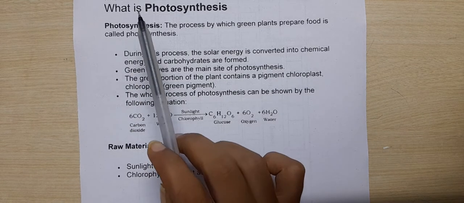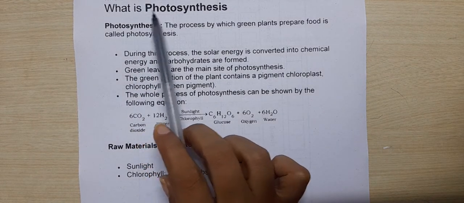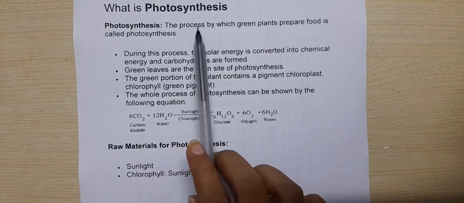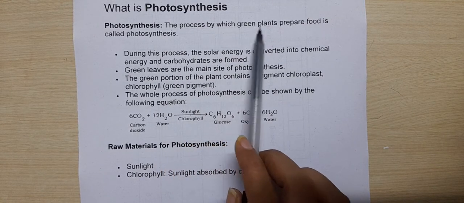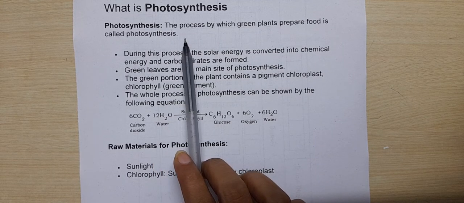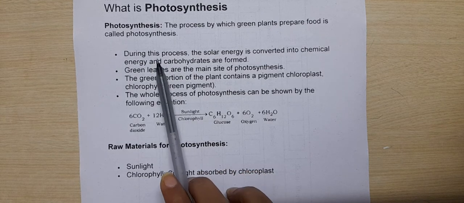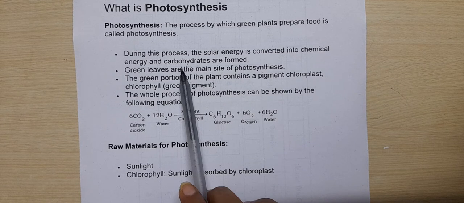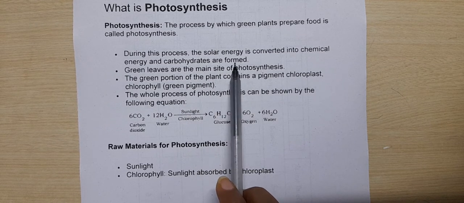Now let's try to understand what photosynthesis is. If we define it, the process by which green plants prepare food is called photosynthesis. Now let's understand it in detail. During this process, solar energy is converted into chemical energy and carbohydrates are formed.